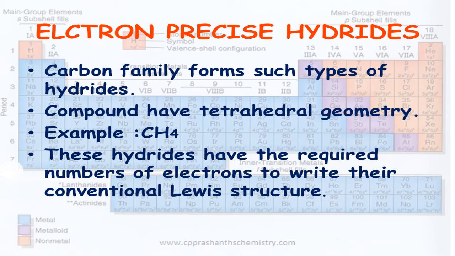Now, electron precise hydrides from the p block, from group 14, the carbon family. The carbon family forms such types of hydrides. The compounds have tetrahedral geometry. The best example is hydride of carbon, methane. These hydrides have the required number of electrons, that's why they are called precise, to write their conventional Lewis structure. So they are neither Lewis acids nor Lewis bases. They are normal.